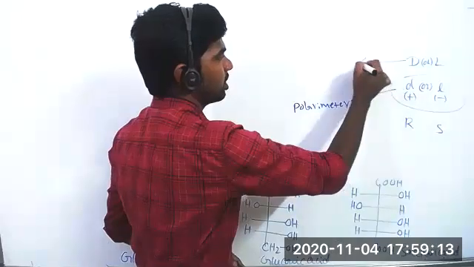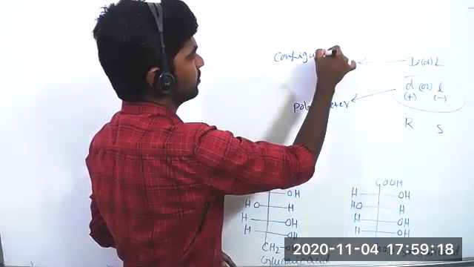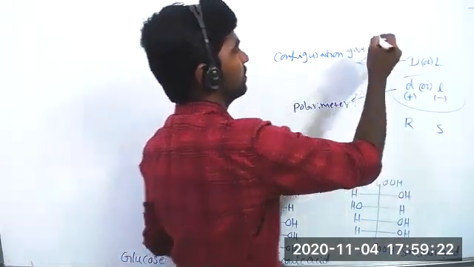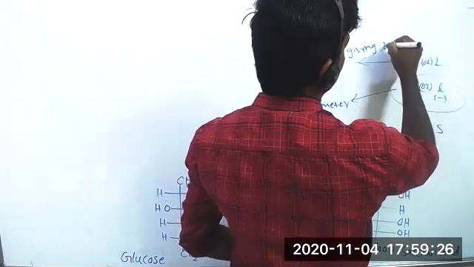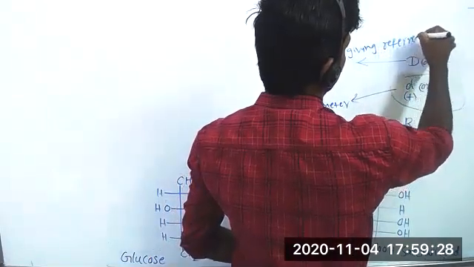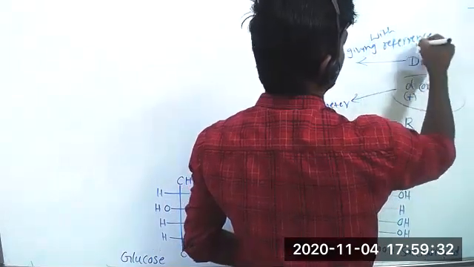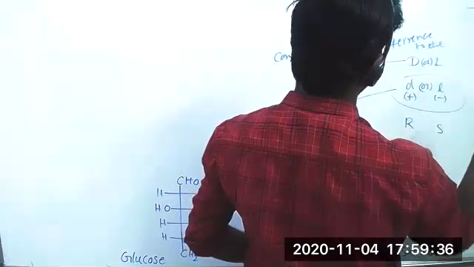But this is a simple configuration, given with reference to glyceraldehyde.